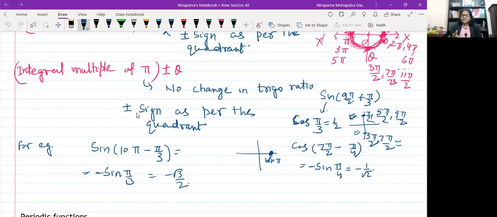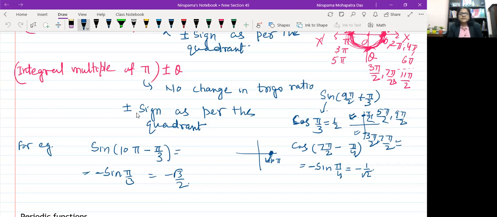The first one we have to see: if it is an odd multiple of pi by 2 plus minus theta, then change in trigo ratio. Change in trigo ratio means sine to cos, cos to sine, tan to cot, cot to tan, and so on. And plus minus as per the quadrant. If it is in the second quadrant, sine and cosec are positive, the other four trigo ratios are negative. Similarly, in the third quadrant, tan and cot are positive, the other four trigo ratios are negative.